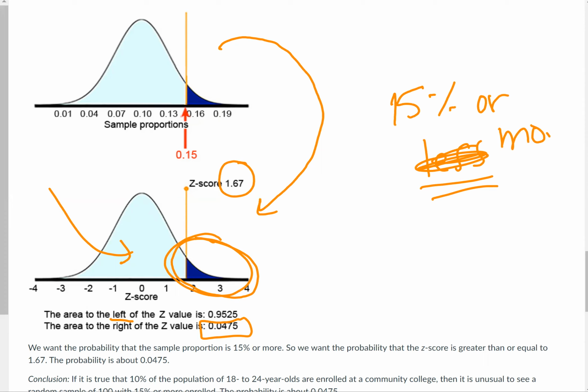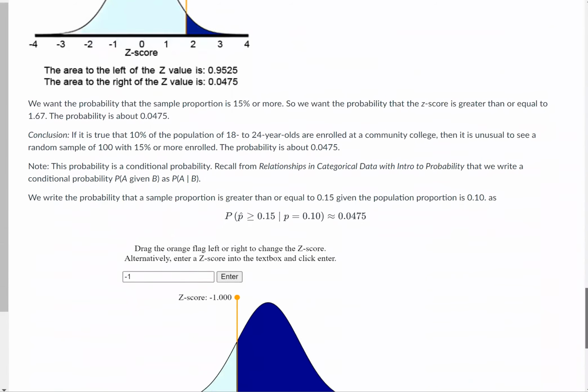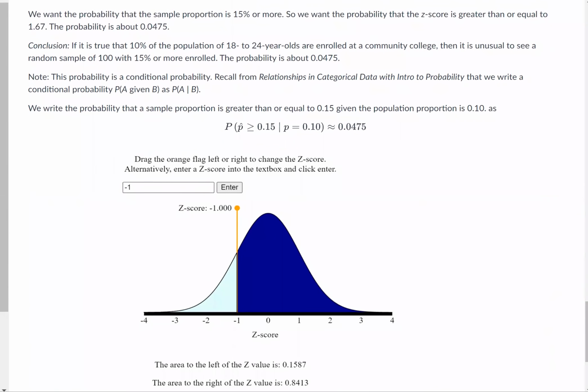Okay, let's scroll down a little bit. Now that we understand what they were trying to ask and how it relates to those graphs, we want the probability that a sample proportion is 15% or more. So we want the probability that a z-score is greater than or equal to 1.67. The probability is the area beneath the curve to the right, 0.0475.